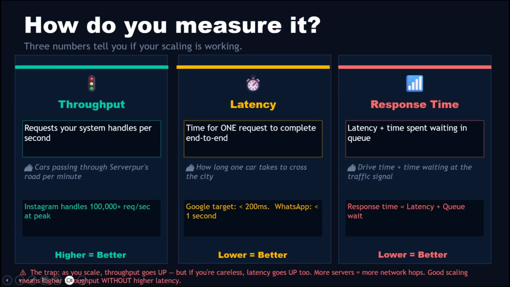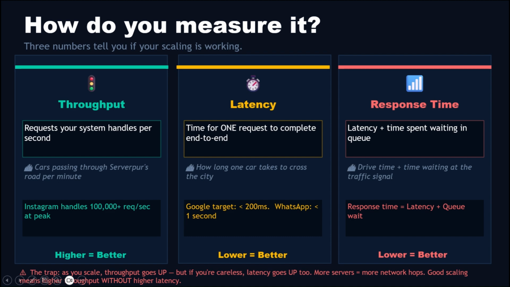Before you touch a single server, you need to understand 3 numbers. These are the 3 instruments on your dashboard. Without them, you are flying blind. Throughput. How many requests can your system handle per second? This is SERVERPUR's load capacity. How many cars can pass through the main junction per minute? Instagram handles over 1 lakh requests per second at peak traffic. That's their throughput target. Higher is always better.